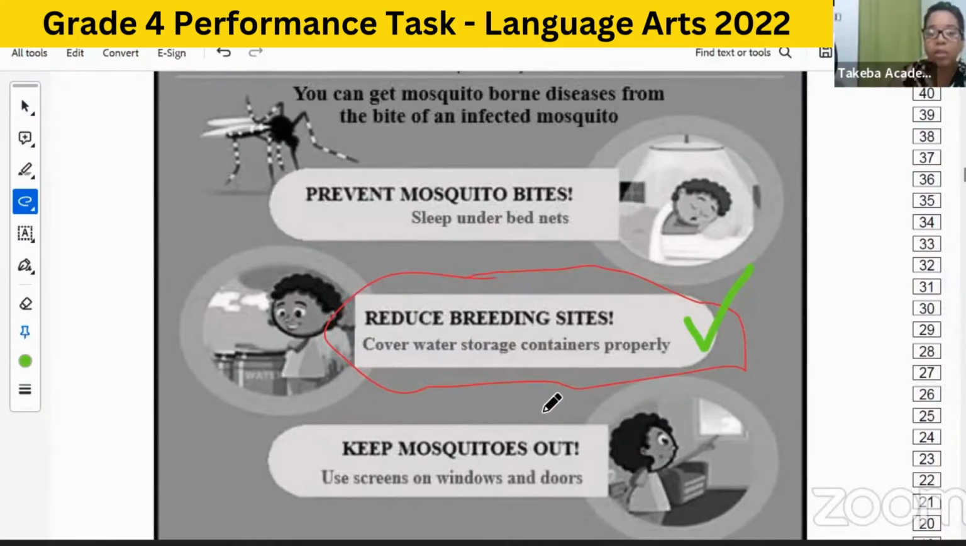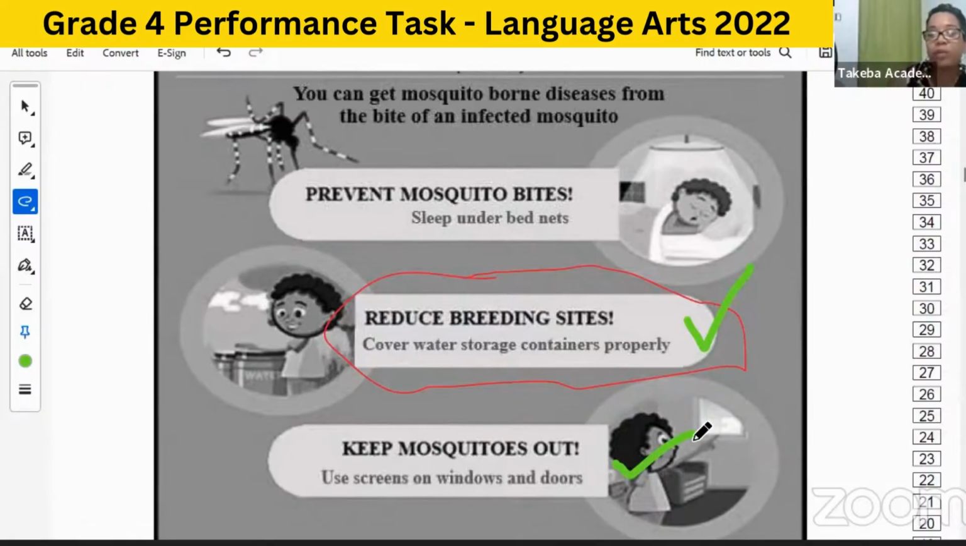It says use screens on windows and doors. This is another option. This is something that can be done at school. We have windows and doors. For me, though, it's not necessarily one of the best solutions because remember, students are not always in classes. So yes, we will have the screens on doors and windows, but students often go out to choose this and make it work for you.